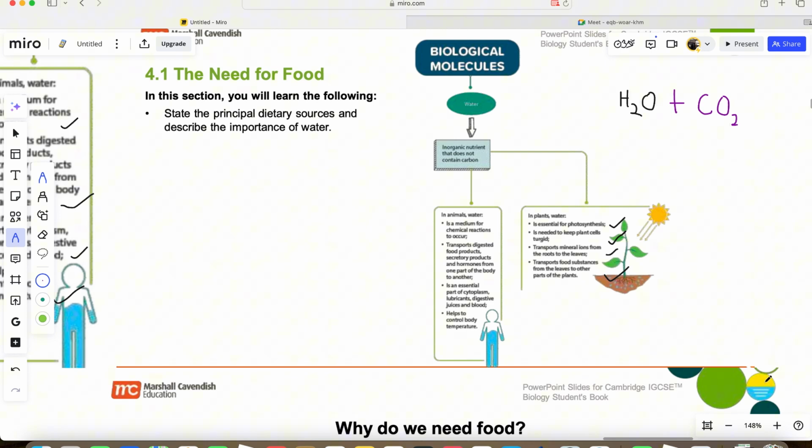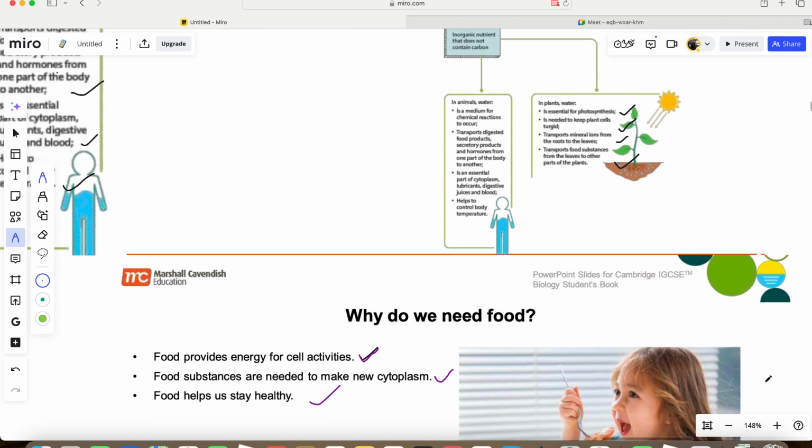The manufactured glucose from the leaf is taken to the rest of the body of the plant with the help of water. So water does two things here, like an interchange station. Water carries the mineral ions that help to manufacture the glucose. Then when the glucose is manufactured, water also takes the glucose to the rest of the cells of the plant for usage. Is that okay? So water is very essential.